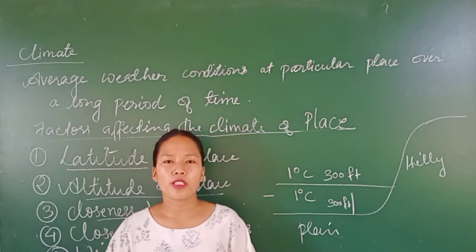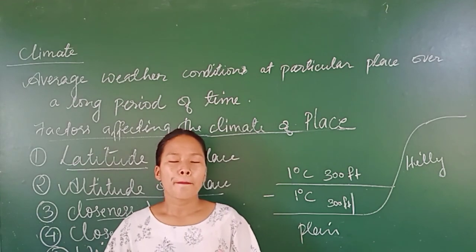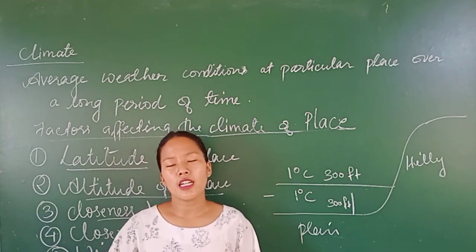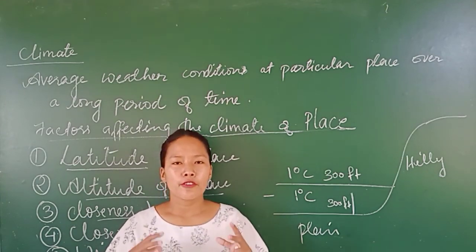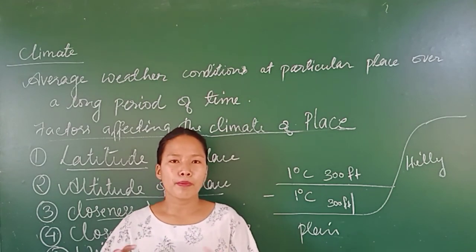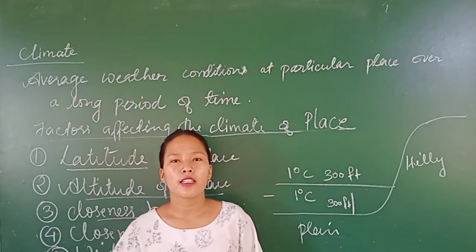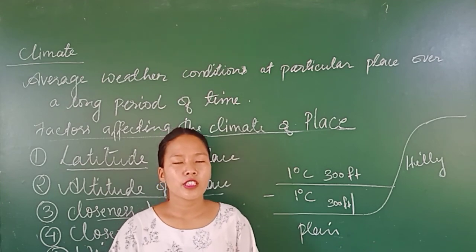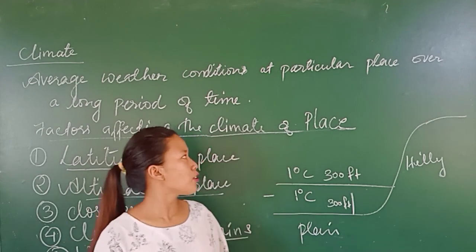Humid means humidity. We have already talked about humidity, yes or no? It is the amount of water vapor present in the atmosphere. So if there is a humid wind, then the climate of the place will be temperate. So these are the factors that are affecting the climate of a place.